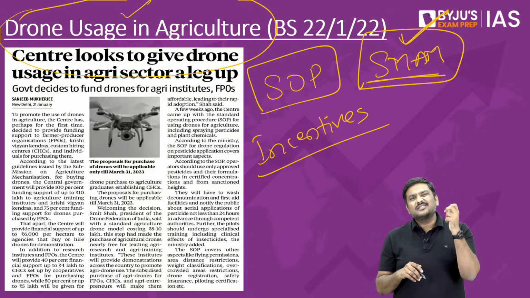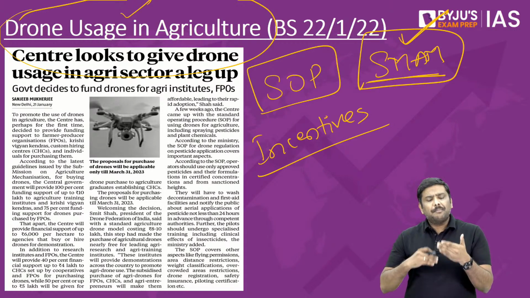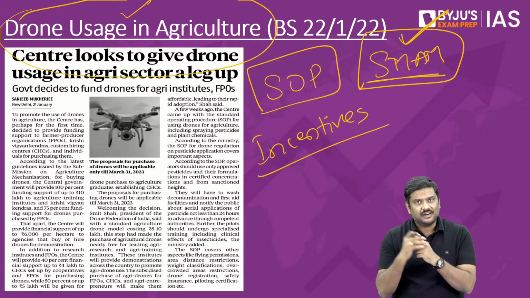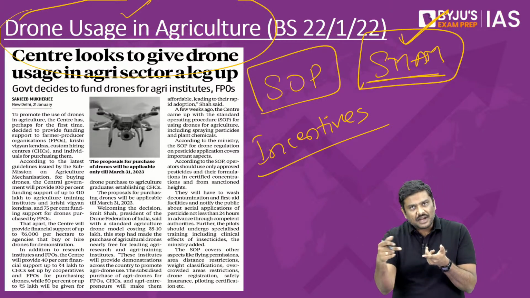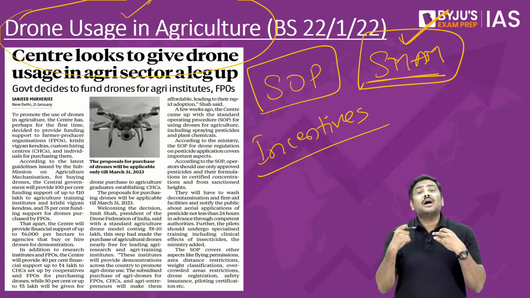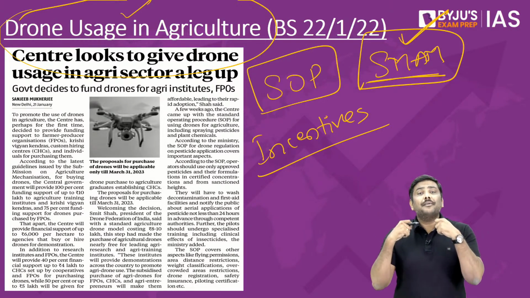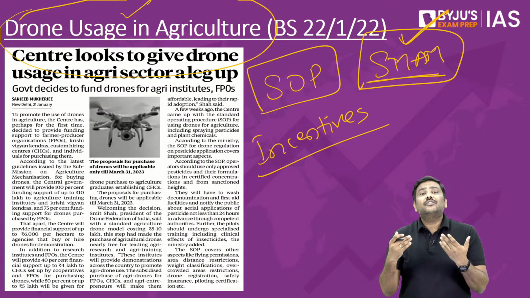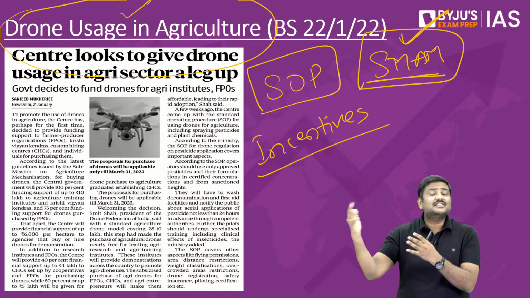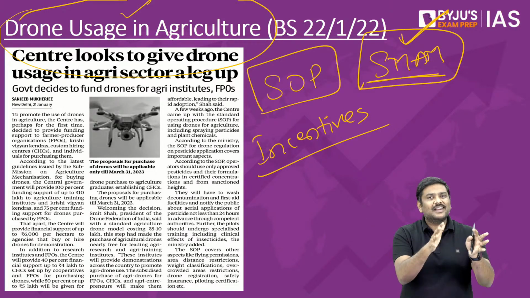Now, some of you might be thinking, sir, what kind of application will the drone technology have? Best example is application of fertilizer, application of insecticides, pesticides, etc. The time taken is much lesser, the cost is much lower, and generally the fear amongst the people who are involved in spraying is, what if there is animal attack in the field? What if I am infected by one of the pests or some microorganism in the field, etc. And another issue is availability of labor itself in the current situation.